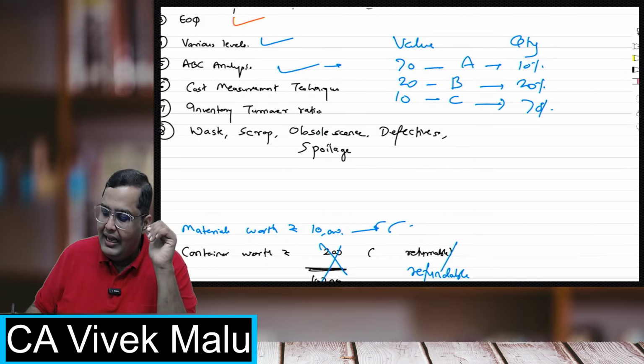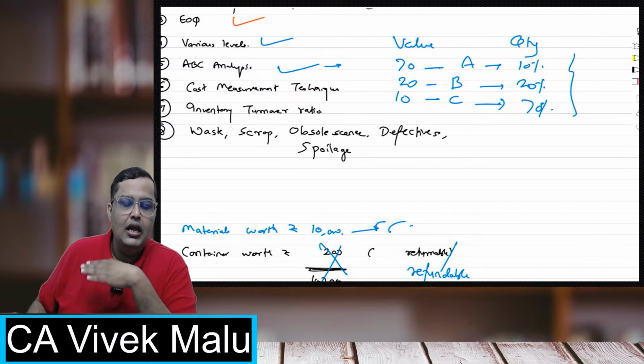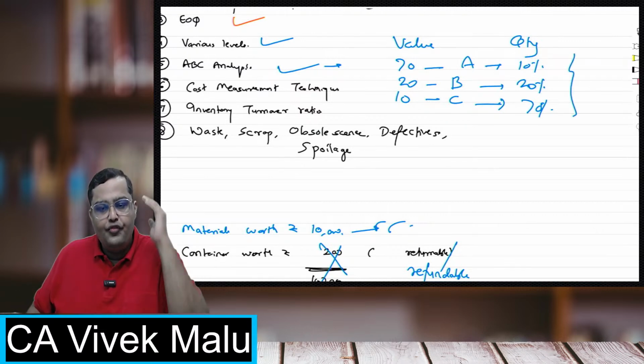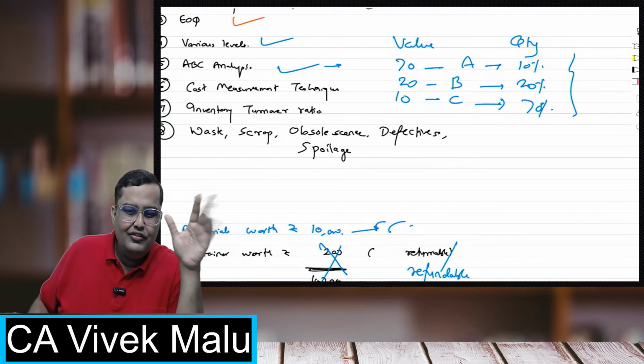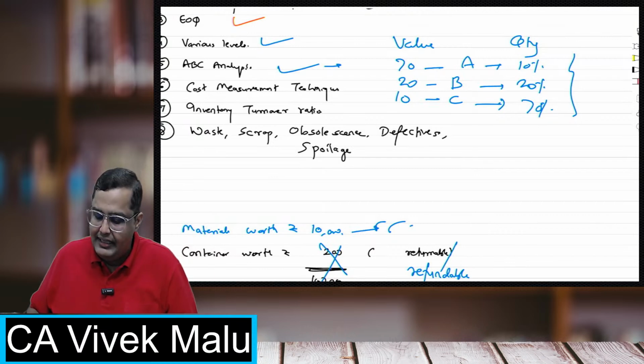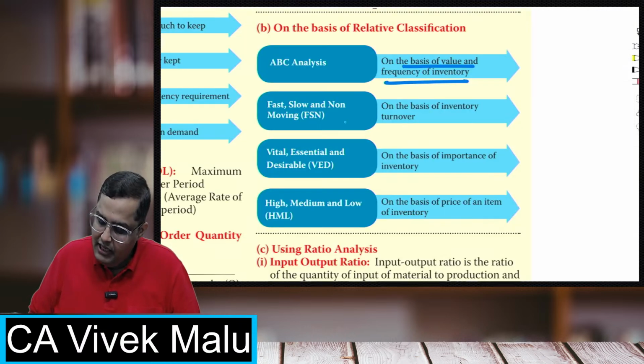Okay, so you have to analyze them accordingly. A, B, and C. A is where you must place very high controls, very strict controls. C, which does not matter much, you can ignore. So this is the first thing, that is ABC.